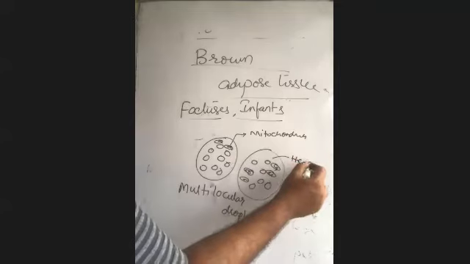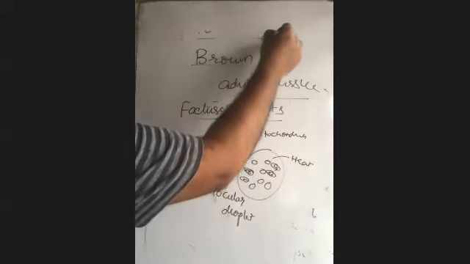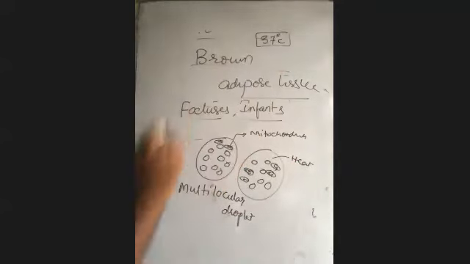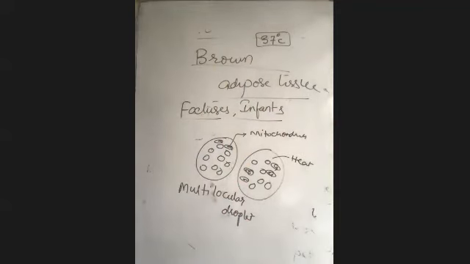We know that we are homeothermic animals. That means our body temperature is constant, 37 degrees. Outside, whatever the temperature, nowadays you can see the surrounding temperature is very low due to the rains, 20 degrees centigrade it may be, but our body temperature is 37 degrees. How is it possible? We have our own mechanism in the body.